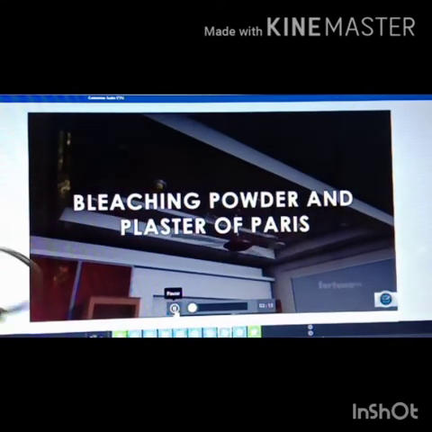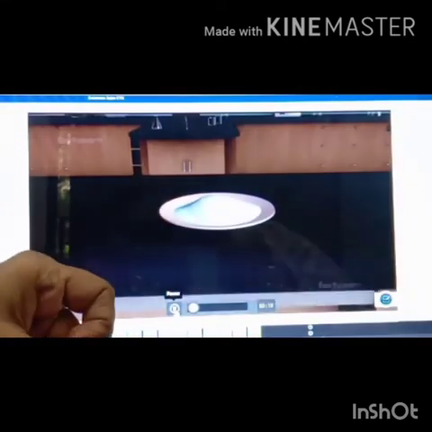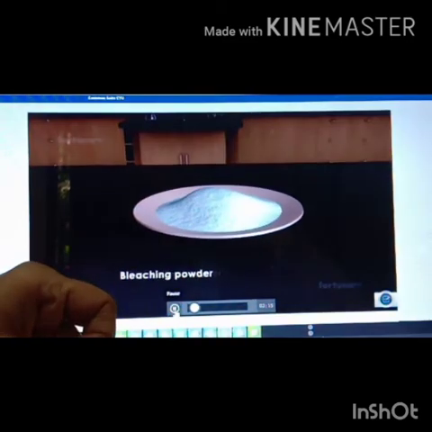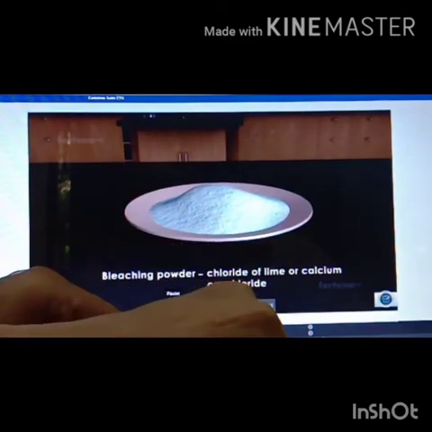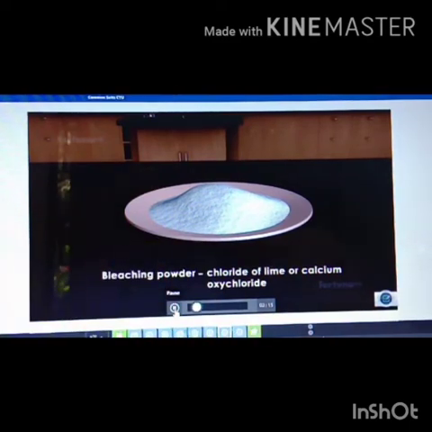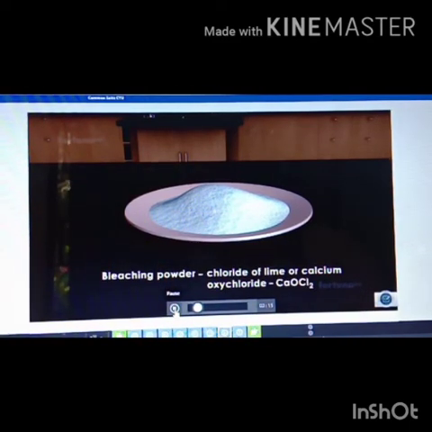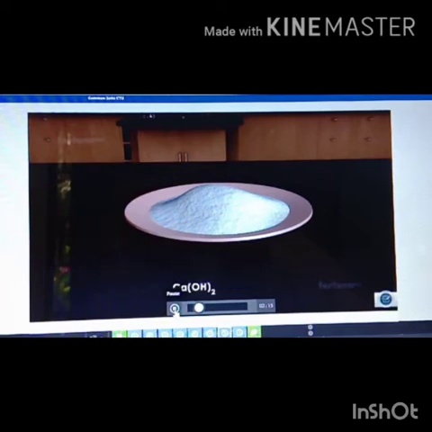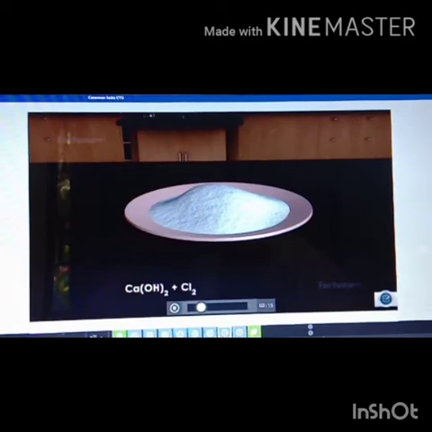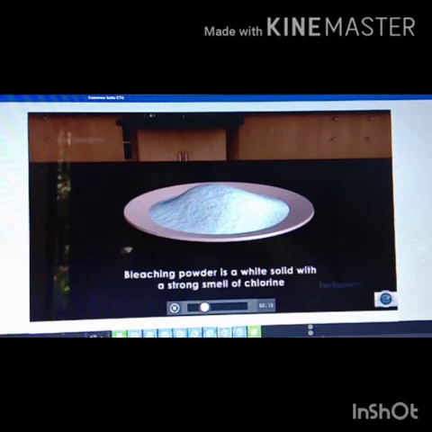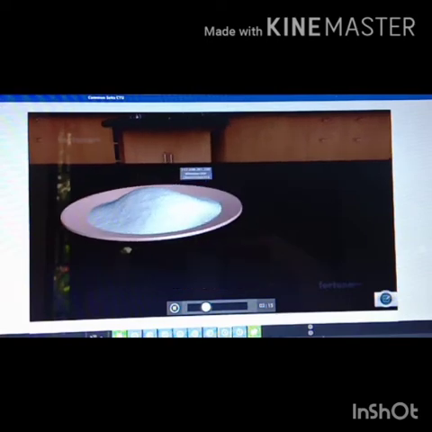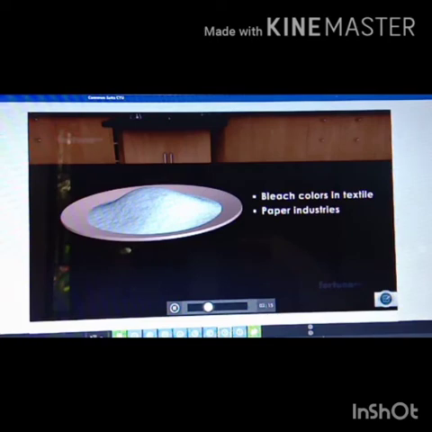Bleaching powder and plaster of Paris. Bleaching powder, also referred to as chloride of lime or calcium oxychloride, has the molecular formula of CaOCl2. When calcium hydroxide, also called slaked lime, reacts with chlorine, the product is calcium oxychloride and water. Bleaching powder is a white solid with a strong smell of chlorine, and it is used to bleach colors in textile and paper industries and as a disinfectant.